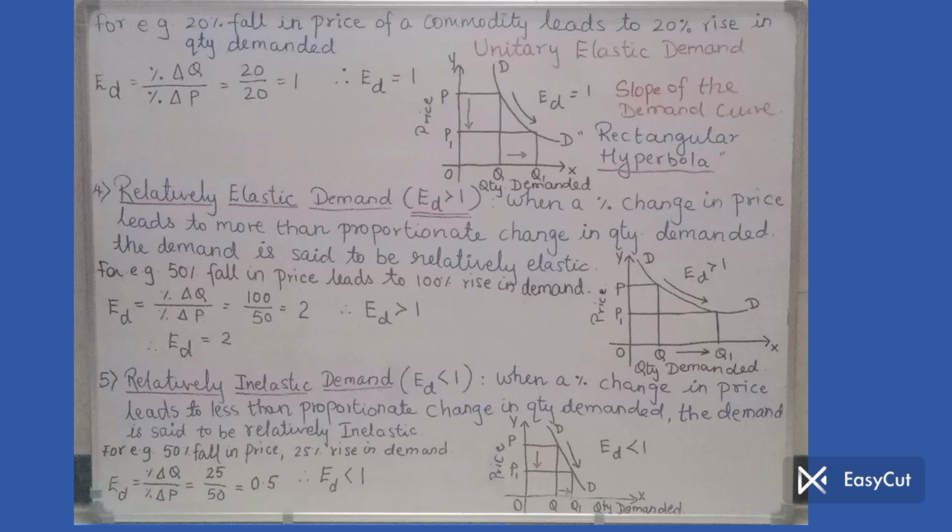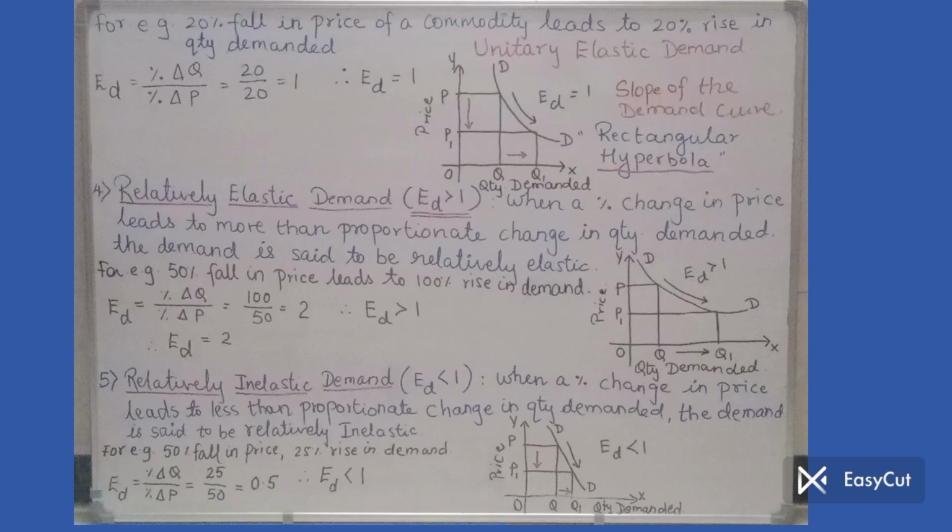We are getting this unitary elastic demand curve. The slope of the demand curve, I have shown it, a nice curvature slope with the help of the downward arrow where ED is equal to 1. And here you will mention the shape of the demand curve, rectangular hyperbola. That's the shape of our demand curve here. Okay. So unitary elastic demand is over. I repeat, unit means 1. So the percentage change on both sides, in the quantity demanded as well as in the price, should be equal. That's it. Now let us move on to the next type, the fourth one, relatively elastic demand.